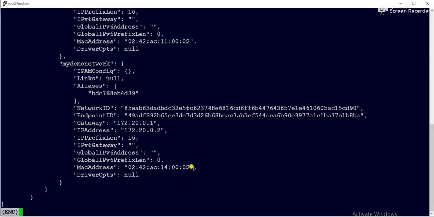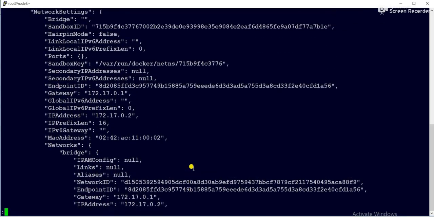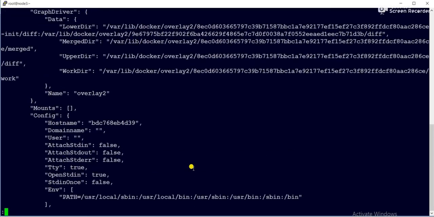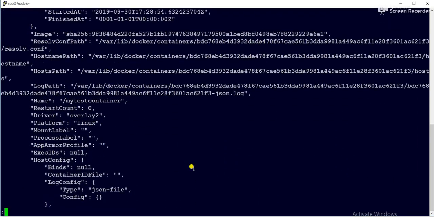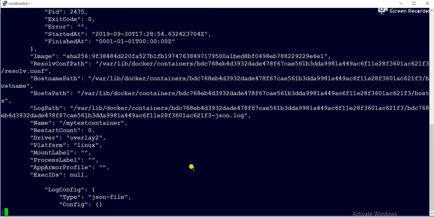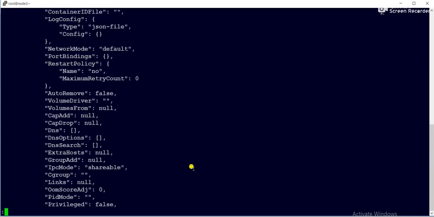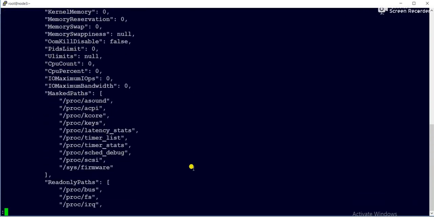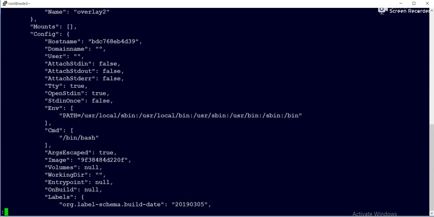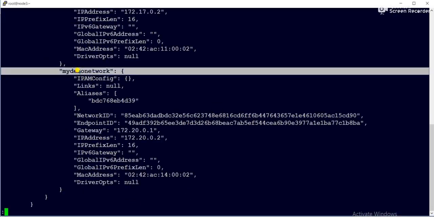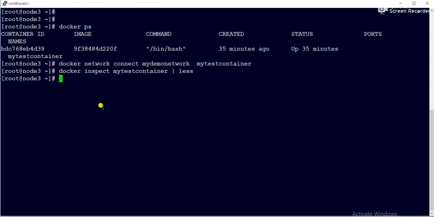So guys, now you can see here we attached this container to my demo network. If you go up to the networking section, you will see my demo network. So the container is connected to my demo network.